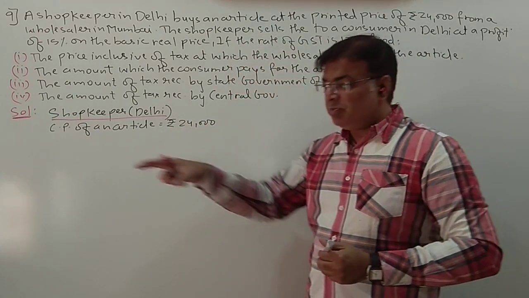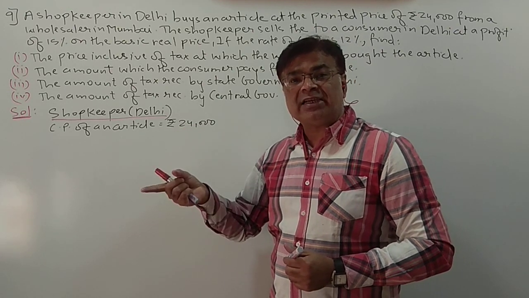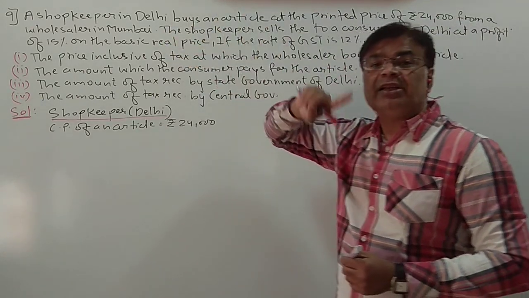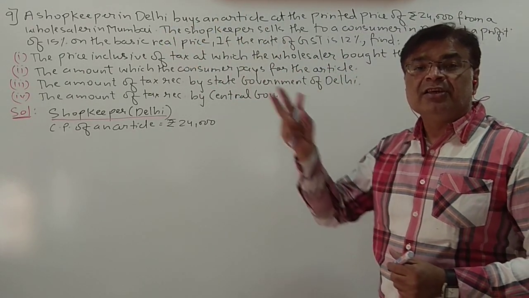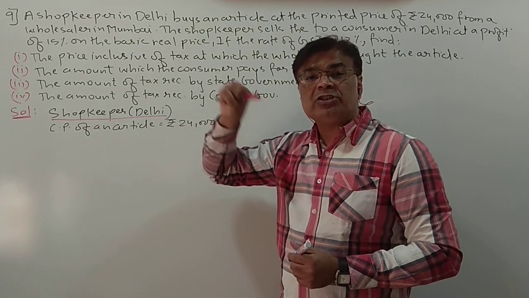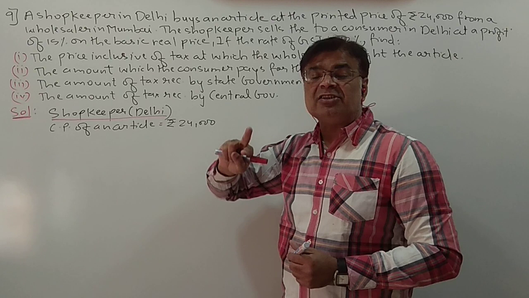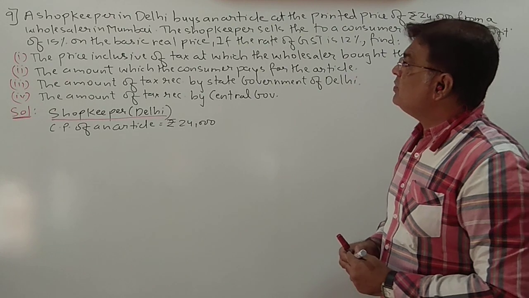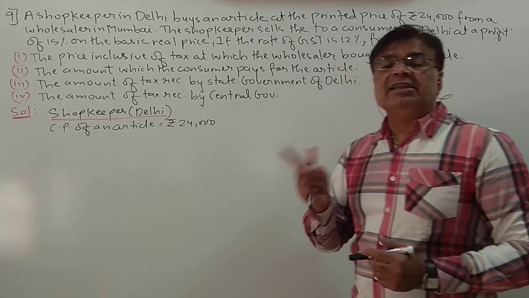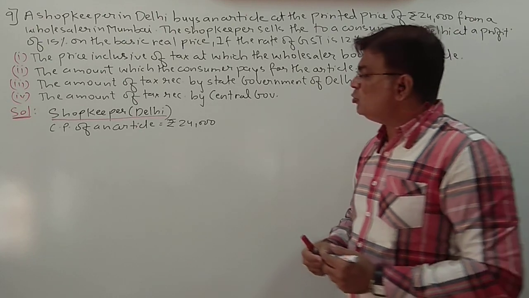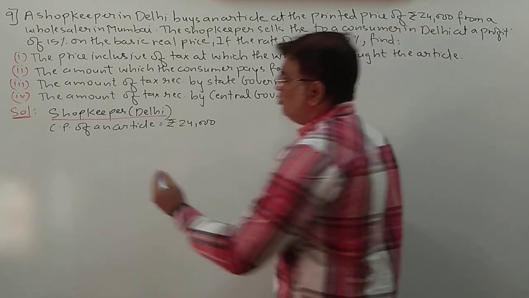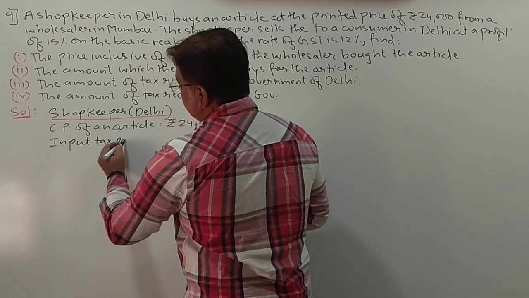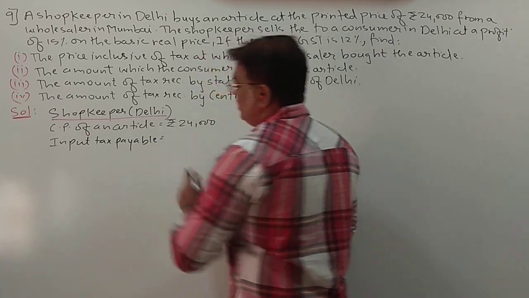Now see, the Delhi shopkeeper is purchasing, so he will have to pay input tax. From whom is he purchasing? From a wholesaler in Mumbai. So it is an interstate transaction. The Delhi shopkeeper is purchasing from the wholesaler in Mumbai, so he will have to pay IGST, Integrated Goods and Service Tax. So input tax payable. Now he will pay the tax on how much money?